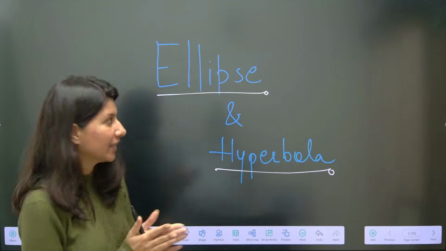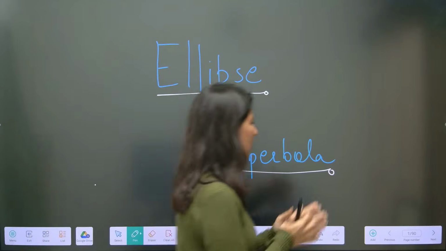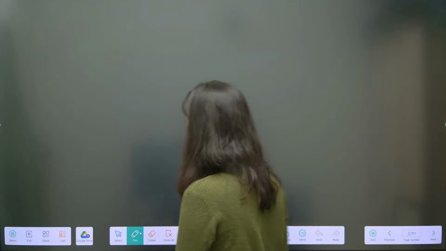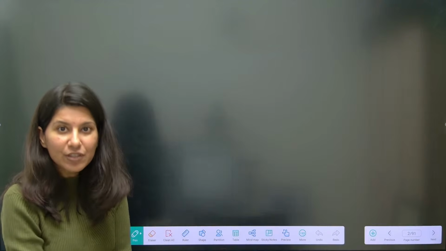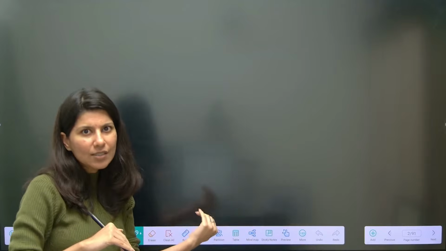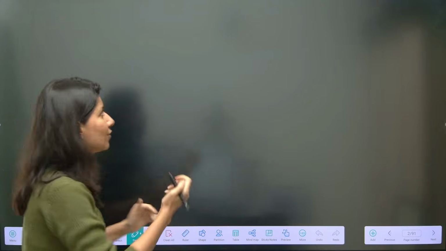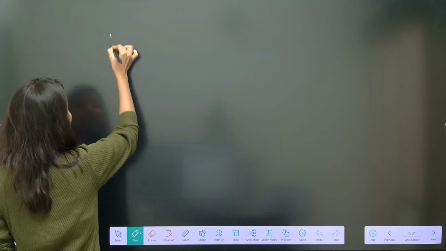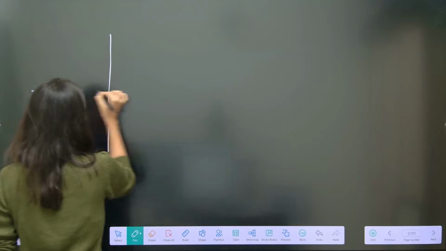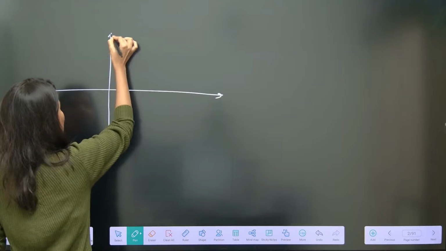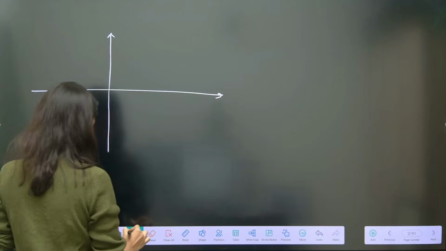Chalo, let's start. Alright, ellipse and hyperbola. If I talk about ellipse, there are two types of ellipse which we are going to study. First one is horizontal ellipse, second one is vertical ellipse. Now, what is horizontal? What is vertical? First of all, this is your x-axis and y-axis. Okay, your ellipse looks like this.